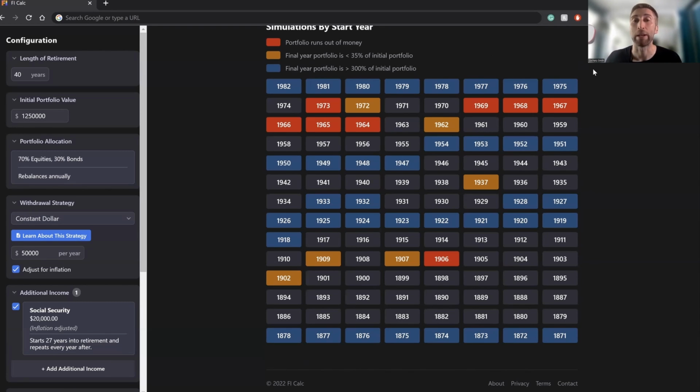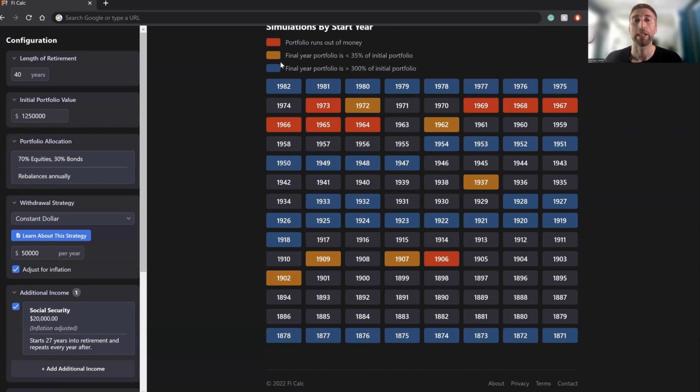You didn't run out of money in that scenario, but you ended up with not very much left over at the end of that scenario. So that might be too risky, so you might not want to have too many of those either. So you can see, again, 1962, 1972, 37, early 1900s when this all happened.